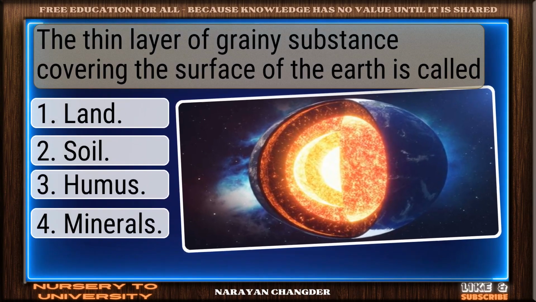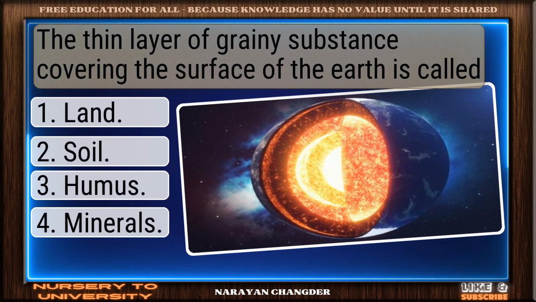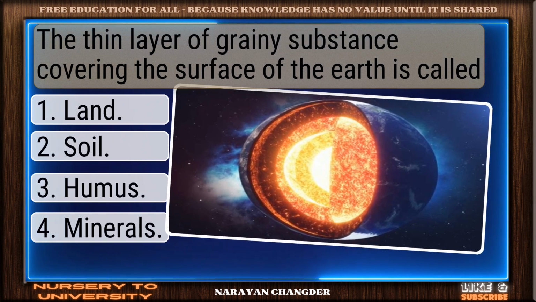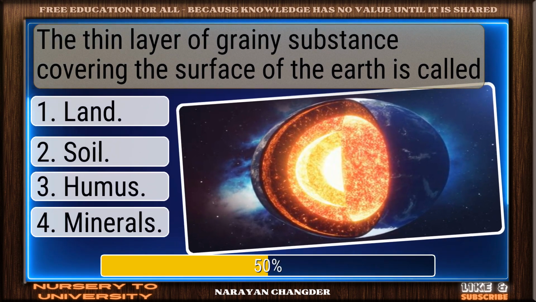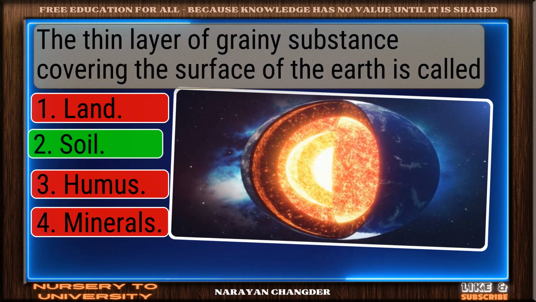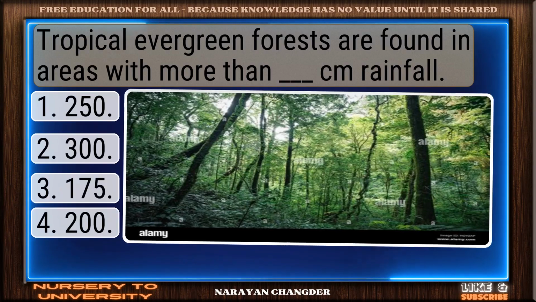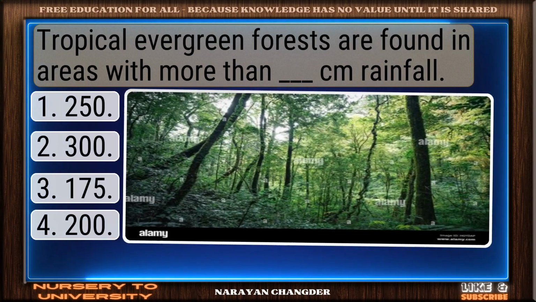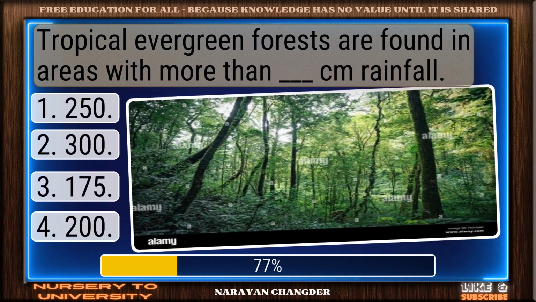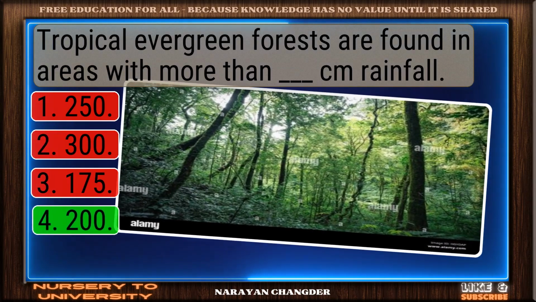Question number 78. The thin layer of grainy substance covering the surface of the earth is called. Smart move. Soil is an accurate answer. Question number 79. Tropical evergreen forests are found in areas with more than dash cm rainfall. Right choice. 200 is the best answer.